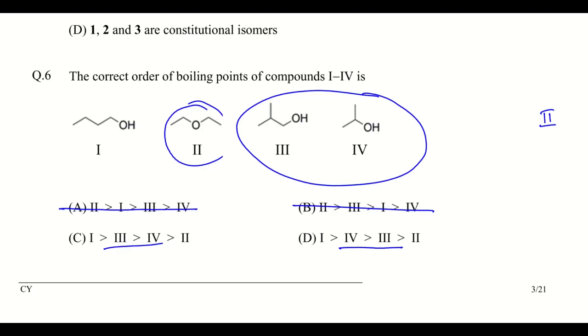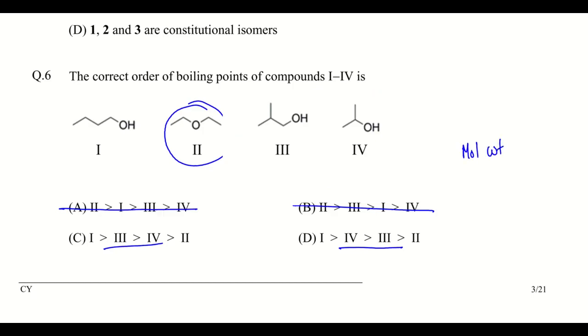For that, the molecular weight is directly proportional to the boiling point. As you can see here, this one has one extra carbon, so it has a higher molecular weight than the other.